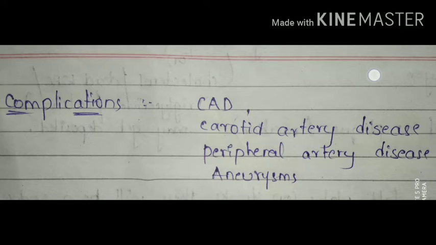And aneurysm, what is an aneurysm? It is when the arteries can bulge in their walls. There is no particular place for this, it can attack any place of the body. This is about the complications.